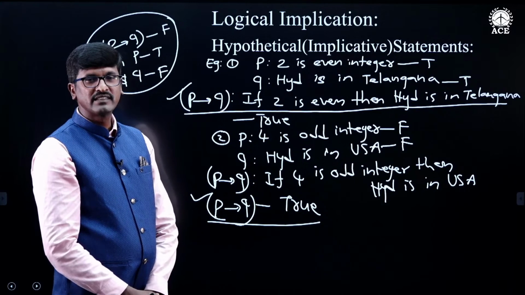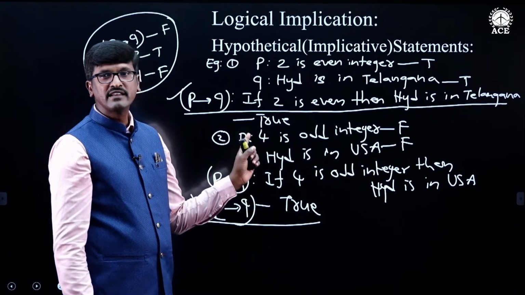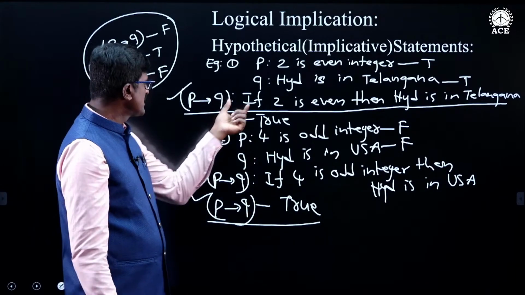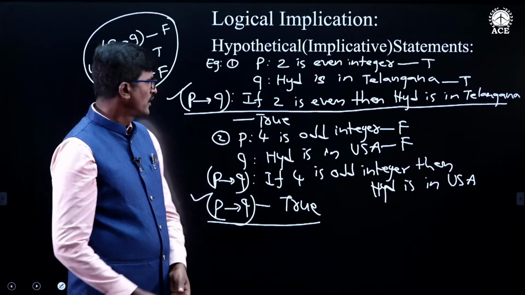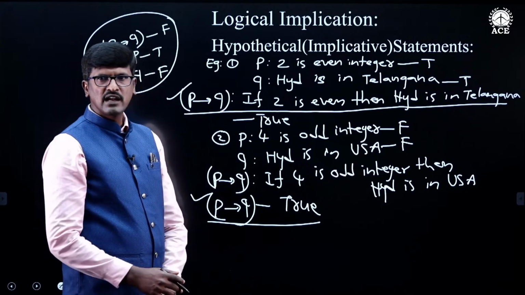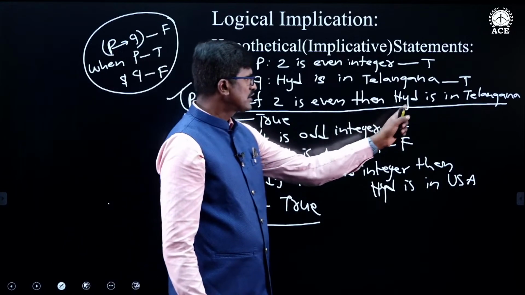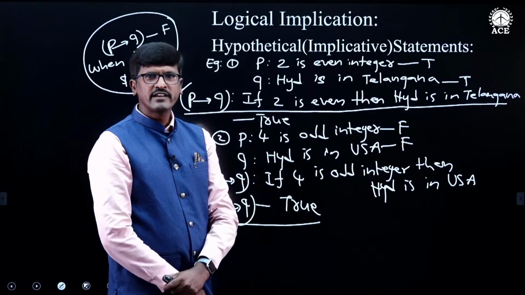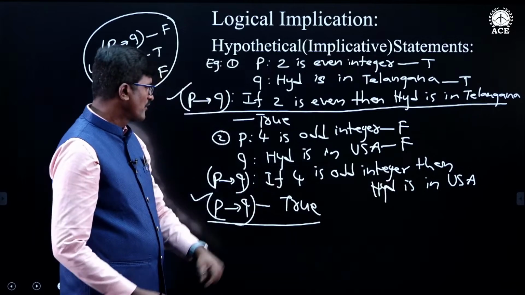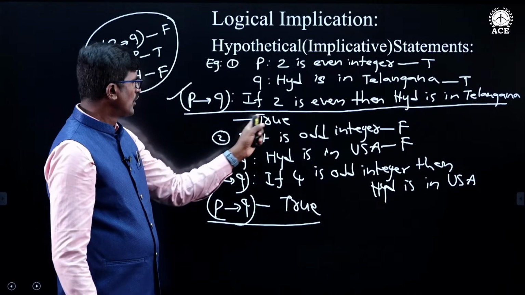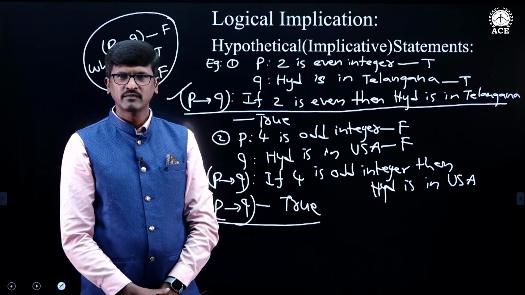If you look at them, they don't have any sense. These two statements don't make any sense. We will not use these types of statements in future. So here, even though P conditional Q is logically true, this doesn't have any sense. For Hyderabad to be in Telangana, 2 need not be an even integer, right? For Hyderabad to be in United States of America, 4 need not be an odd integer. If you look at both the conditional statements, there is no relation between P and Q, but they are logically true.